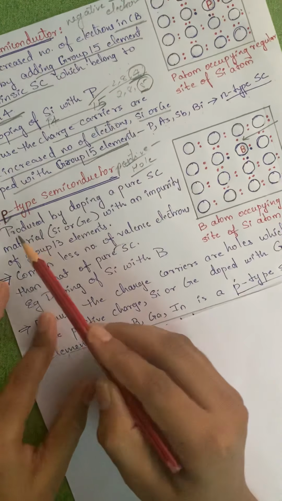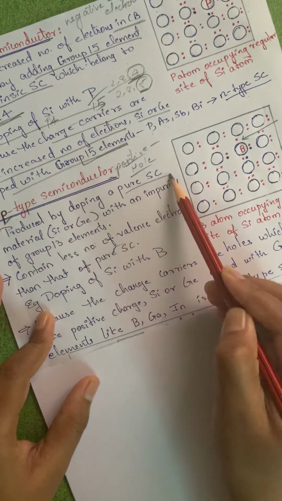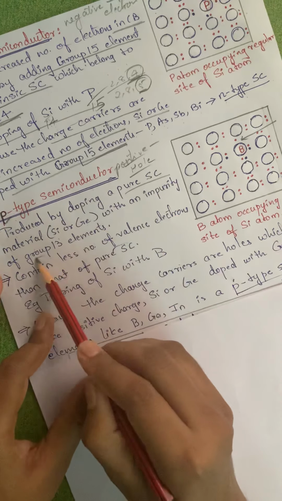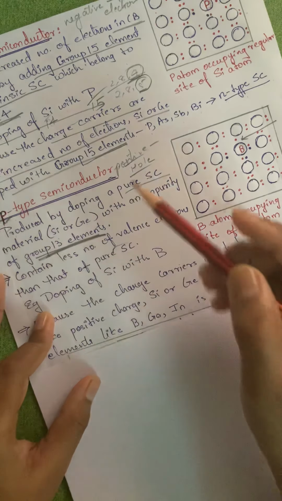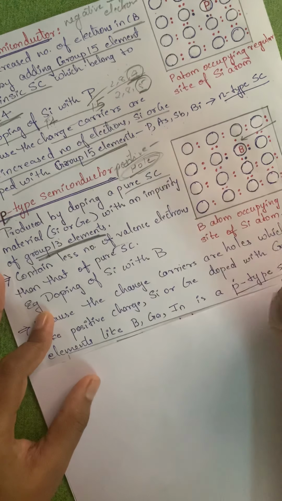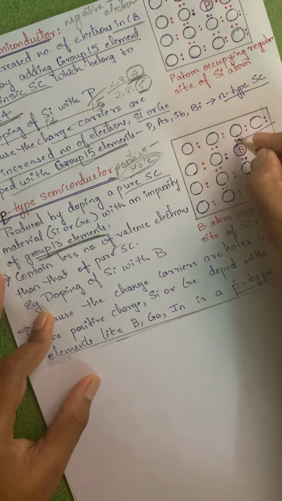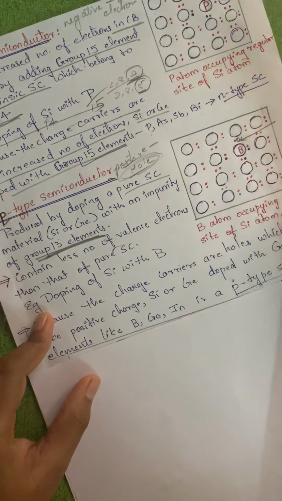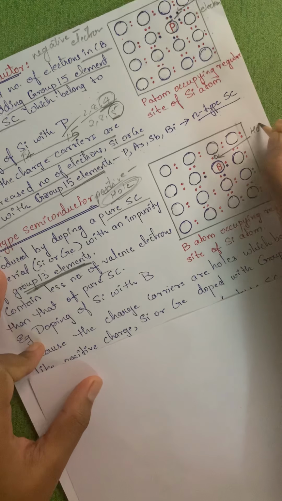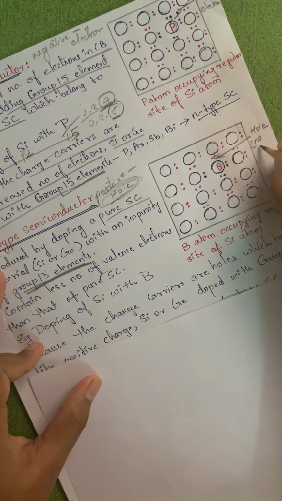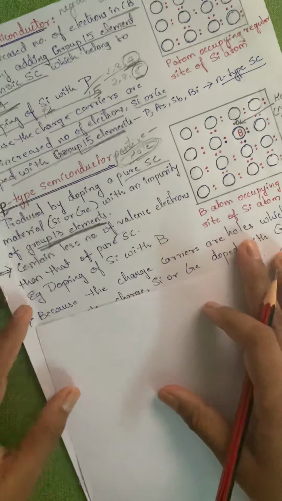It is produced by doping a pure semiconductor material, that is silicon or germanium, with an impurity of a group 13 element. As a result, what will happen? A hole is created. That means one of the positions has no electron. There is no electron over there. Now we will understand what happens.